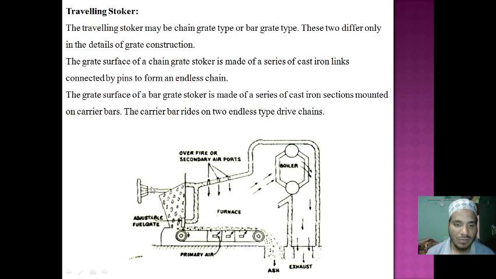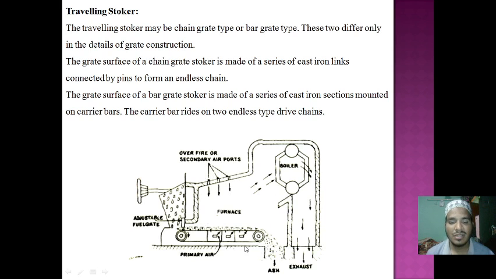Here the fuel wall is there. We adjust that fuel wall, and fuel is supplied to the traveling stoker, and with the traveling stoker, primary air is also supplied and it goes to the ash sector. This whole thing is called the furnace. Here the overfire or secondary air ports are there.